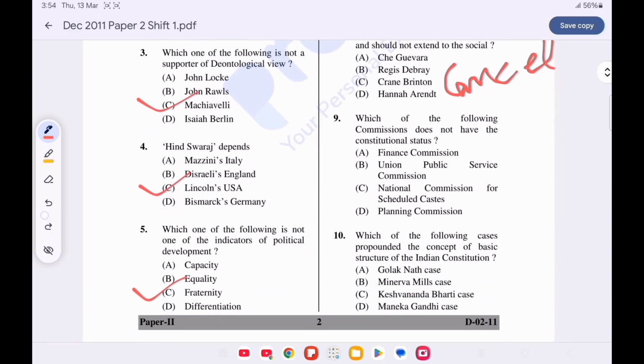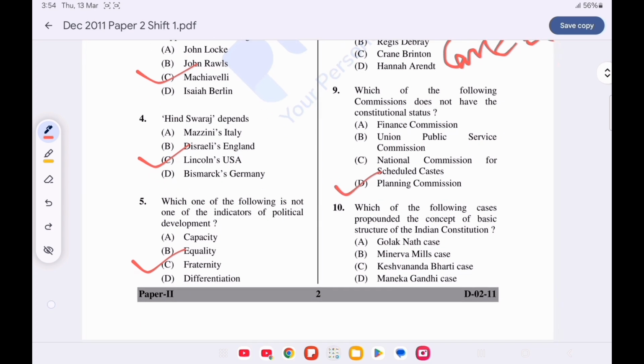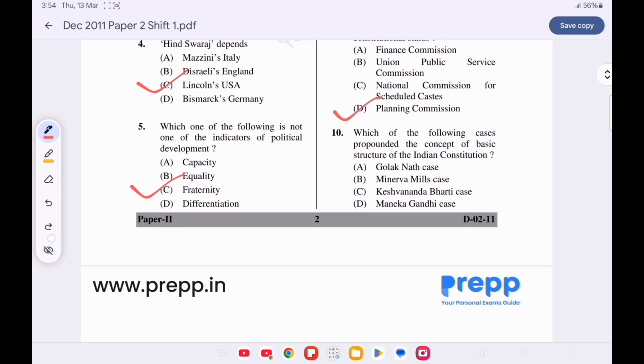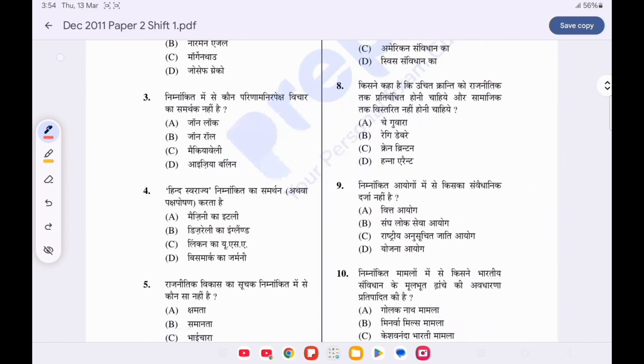Question number 9. Which of the following commission does not have the constitutional status? Option D is correct, Planning Commission. Question number 10. Which of the following cases propounded the concept of basic structure of the Indian Constitution? Option C is correct, Kesavananda Bharati case of 1973.